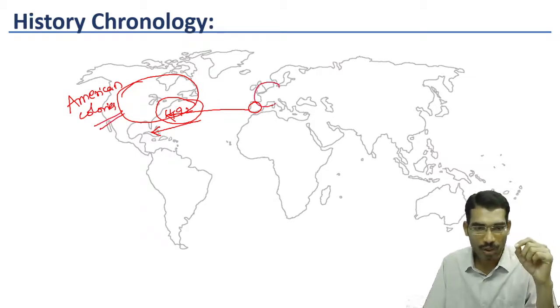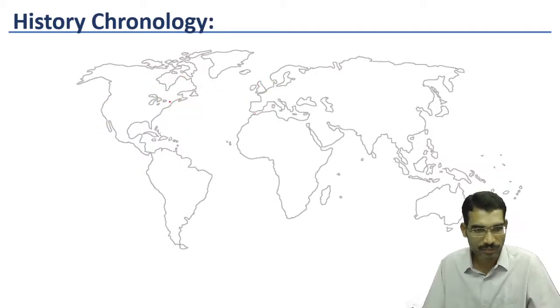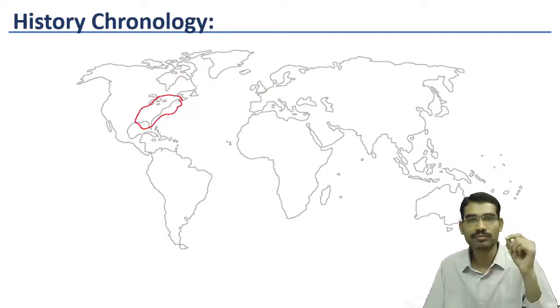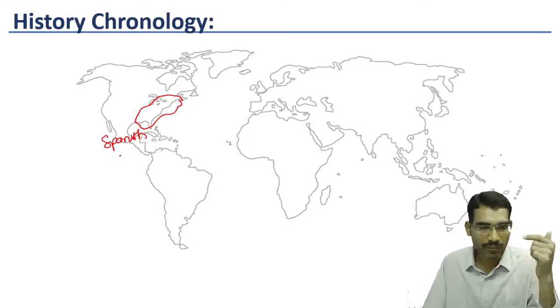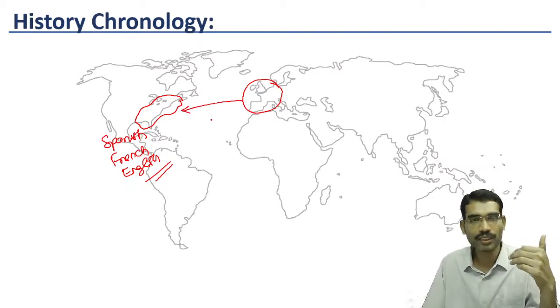Because Europeans entered and settled in different parts. Initially they settled in coastal areas. Here Spanish people initially, then different people like French, English, Portuguese, likewise different people from European countries entered and explored different areas.